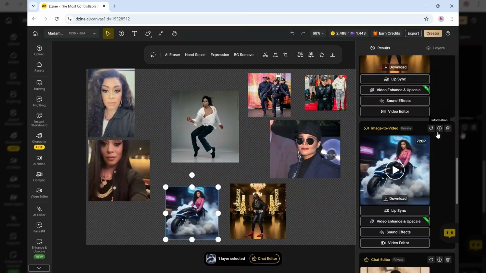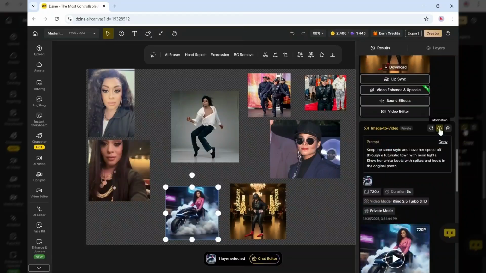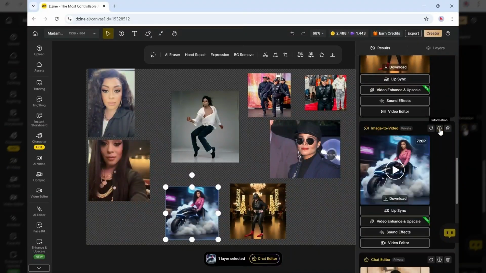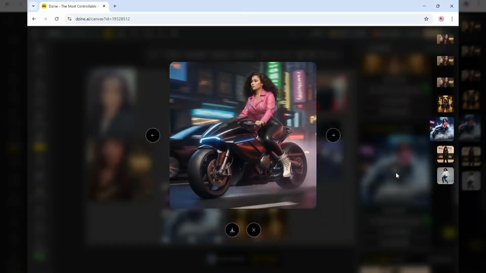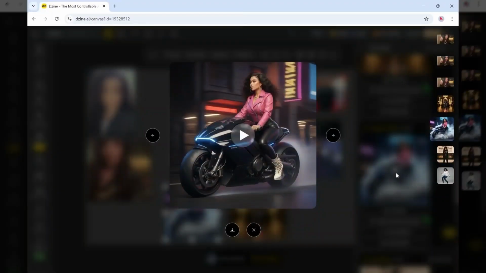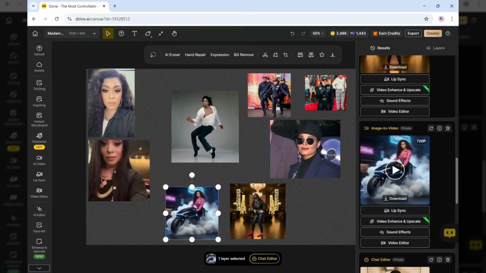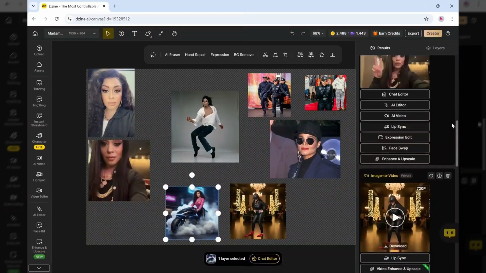So this is the reference photo. Let's look at the prompt. The prompt says, keep the same style and have her speed off through a futuristic town with neon lights, show her boots. Okay, so let's take a look at how that looks. Pretty cool, right? Okay, so let's look at another example.